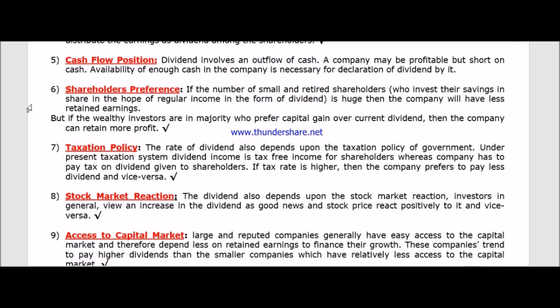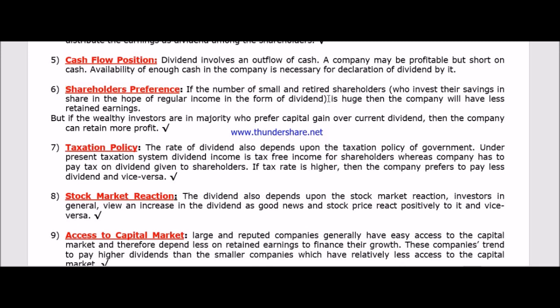Next, shareholders preference. This is the most important thing. Why is it the most important thing? Because there are many types of shareholders. If the number of small and retired shareholders is huge in a company, then they will always ask for a regular income.